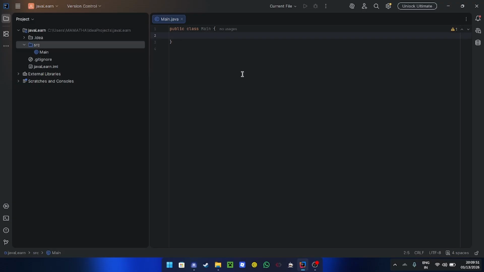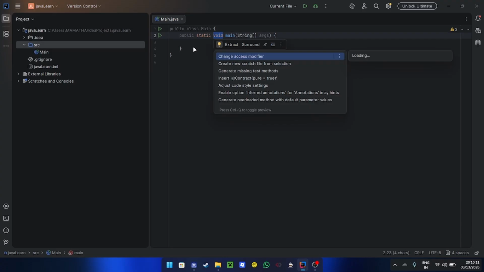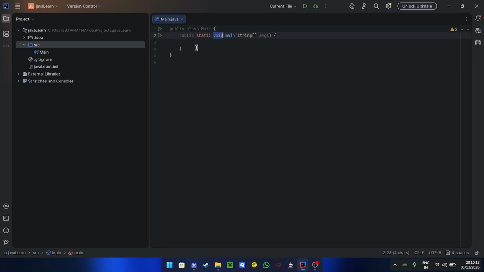Now we're going to go ahead and write public static void main, String args. So this is what I was talking about, Java being a very wordy language. What this means is that we're creating a main method that returns nothing. So this void keyword means that it doesn't return any variable, any integer, or any double, or anything like that. It doesn't return anything. And this public, again, means that it can be accessed globally.